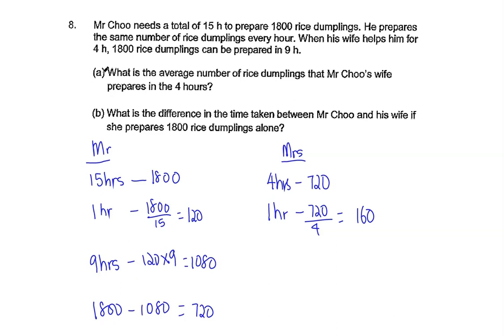Now question A asks, what is the average number of rice dumplings that Mr. Chu's wife prepares in 4 hours? Correct? So what you need to do is actually done here already. Correct? What is the average number of rice dumplings that Mr. Chu's wife prepares in 4 hours? Average number refers to per hour. So in this case, for Mrs. Chu, per hour is 180. So this is the answer for A. Alright, this is the answer for A.